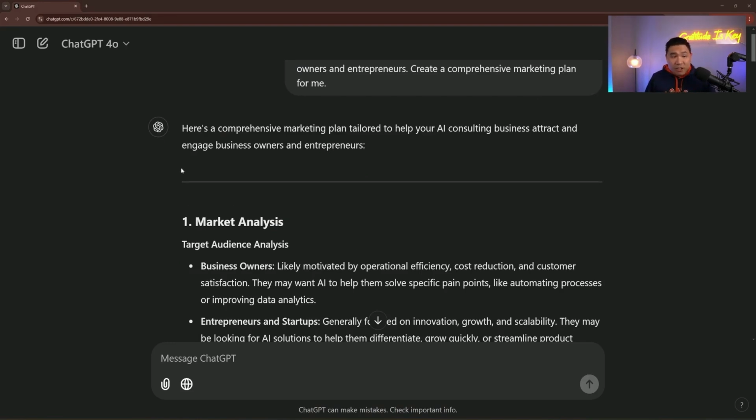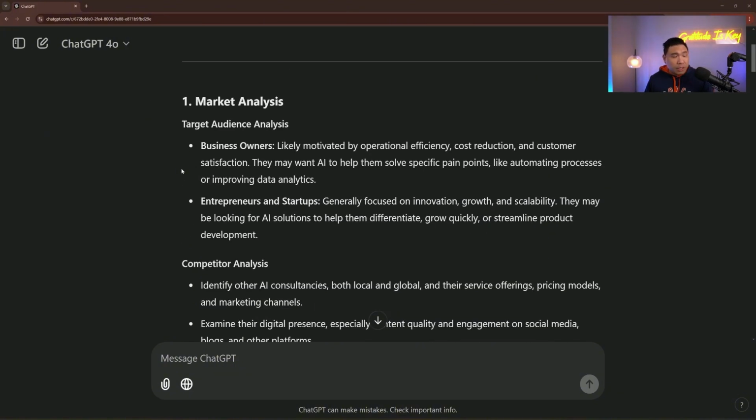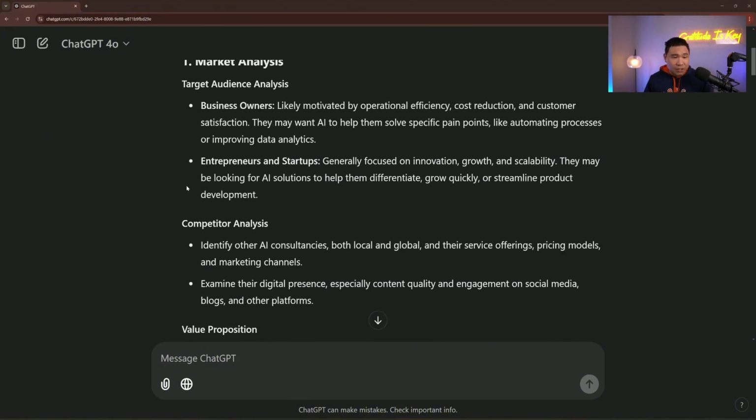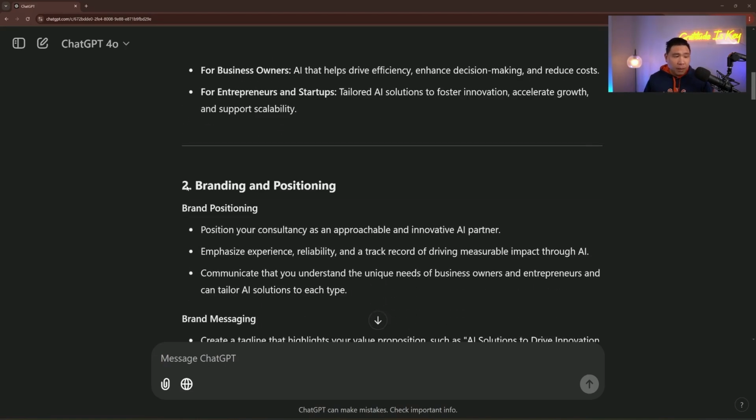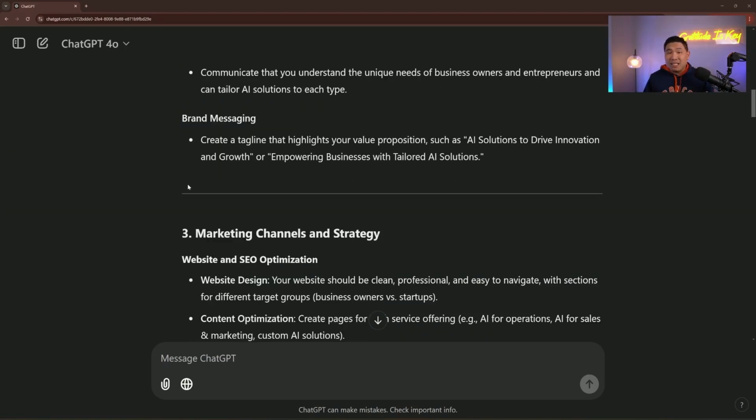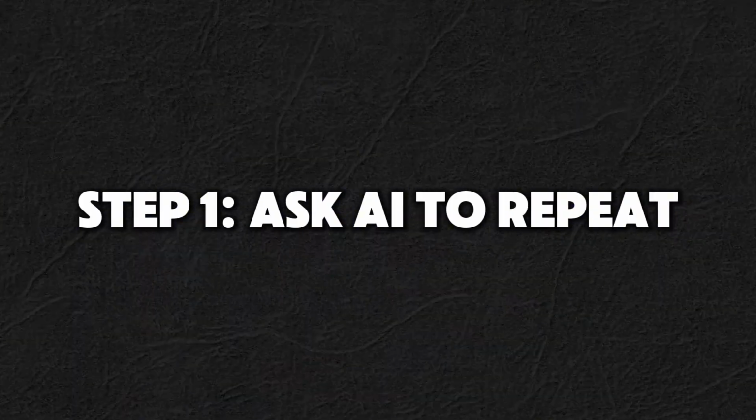All right, so now that it's done generating, this is what a surface level answer looks like. I'm sure if I comb through all of these answers right here, branding and positioning, I might get some useful strategy here. I did not put in a long prompt. I only put in a basic prompt. Imagine you put in your effort to write a very specific prompt. How do you know the AI understands what you want? Well, that brings us to step 1 of this equation, which is to ask it.